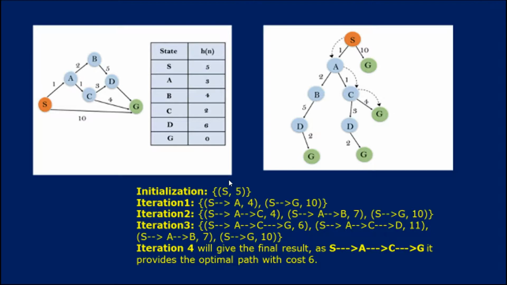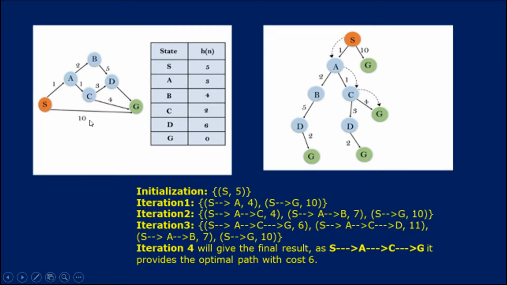We use f of n equal to g of n plus h of n. Here g of n is 1 and h of n is 3. Adding 3 plus 1, we get 4.